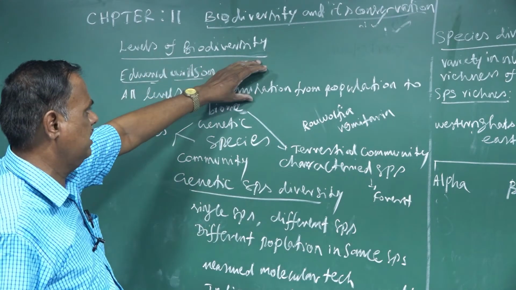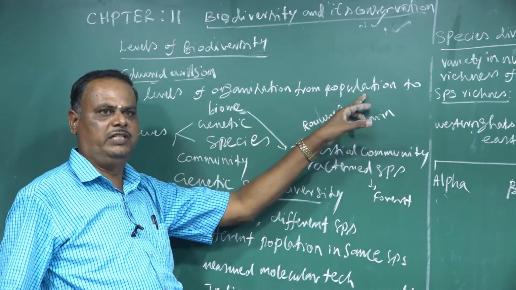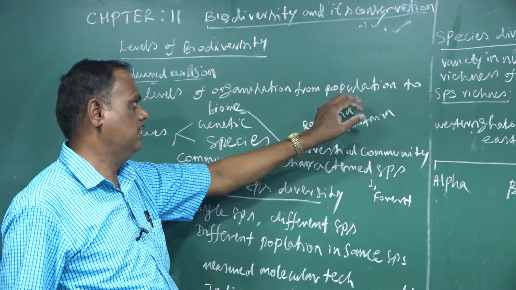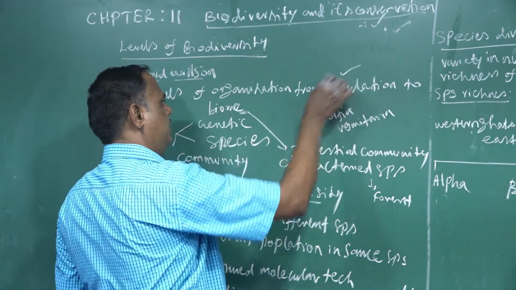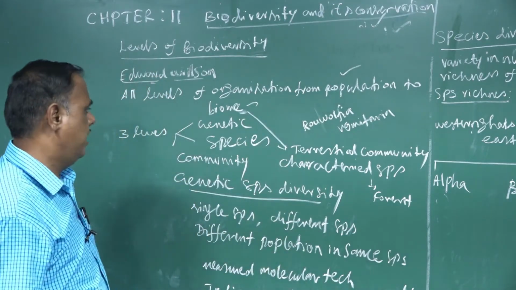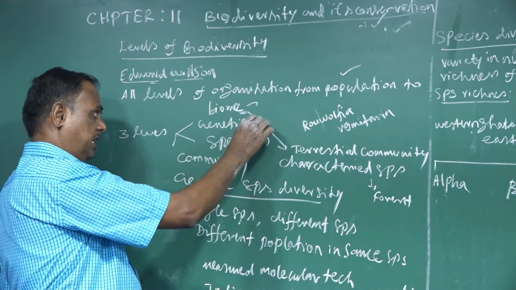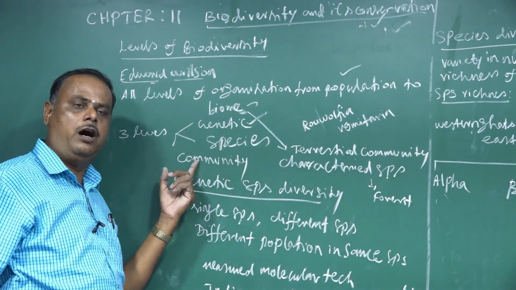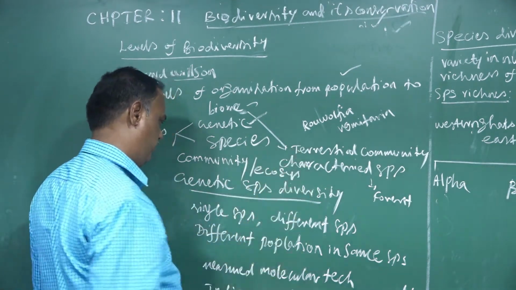All levels of organization from population, a group of organisms living together, either animal species, plant species or human beings, to biomes. And also the three levels of biodiversity: genetic biodiversity, species biodiversity, and community or ecosystem level biodiversity.